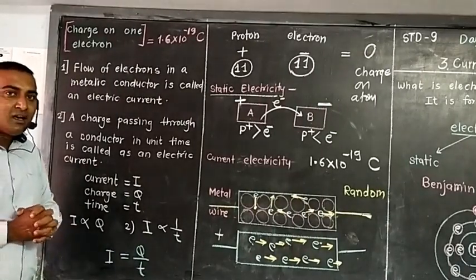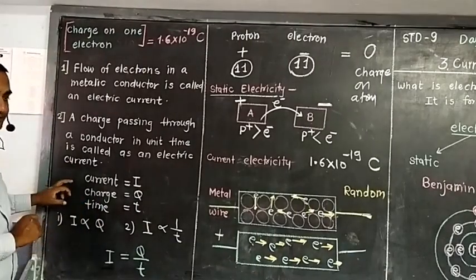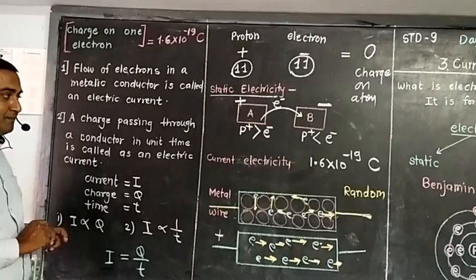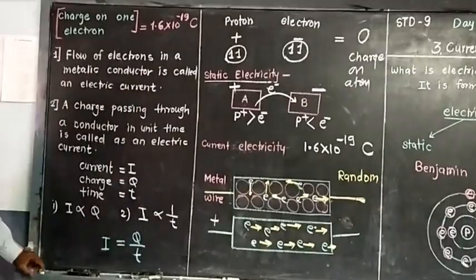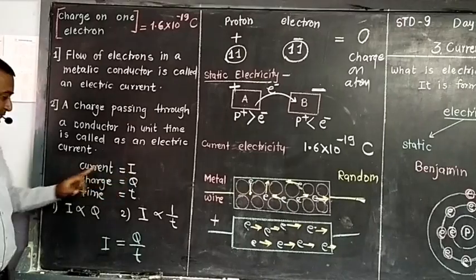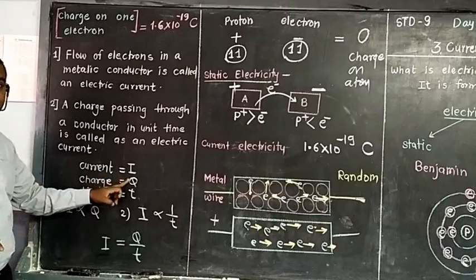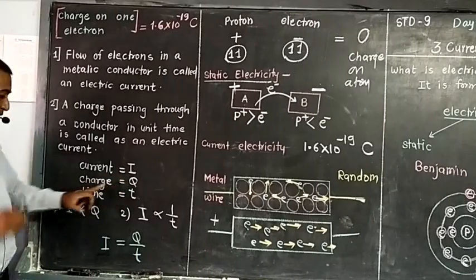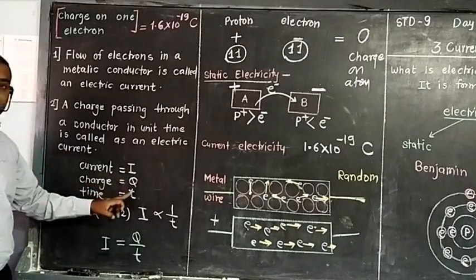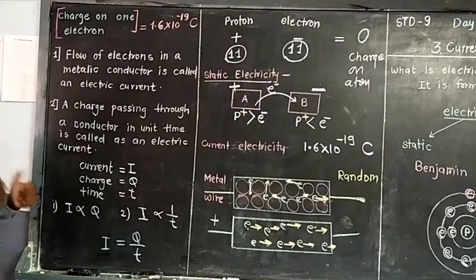But see, how is this electric current expressed? Suppose current is indicated by I. Charge on the electrons is denoted by Q. Time is denoted by T. To understand it, I am giving some different names.